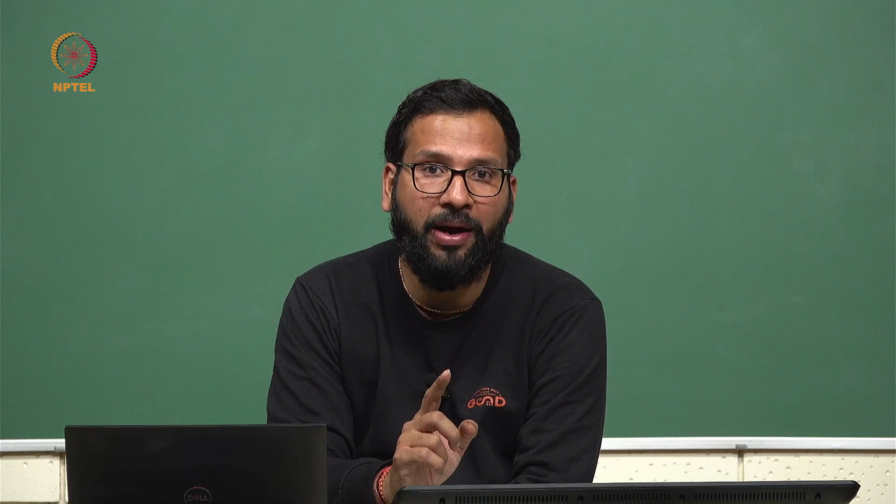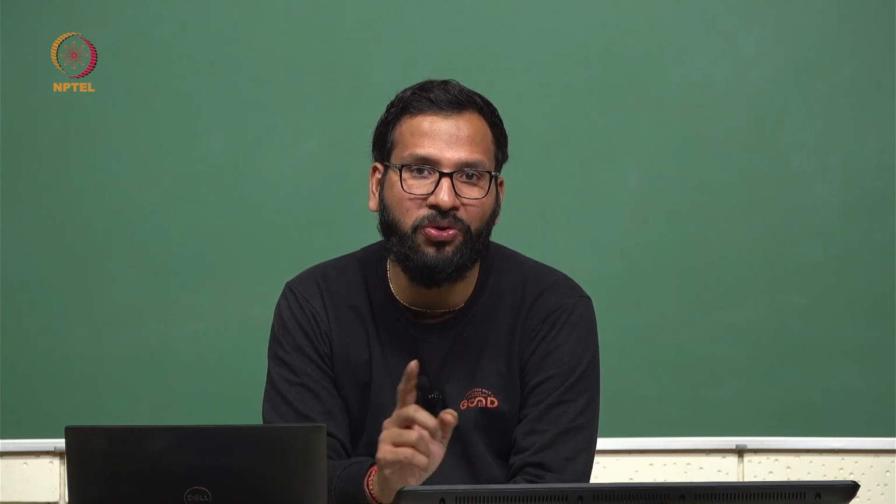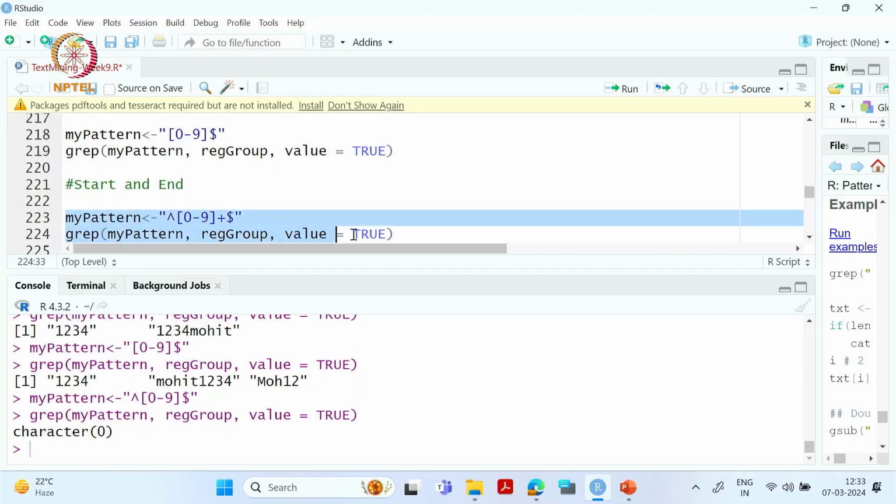But we have one word, that is 1 2 3 4, which has 4 digits. So if we write a plus here, and then do like this, our word 1 2 3 4 is retrieved. You have to remember this whenever you are creating a regex for your pattern, because if you don't write this plus symbol and you are interested in a word like 1 2 3 4, then it will not extract that particular word.